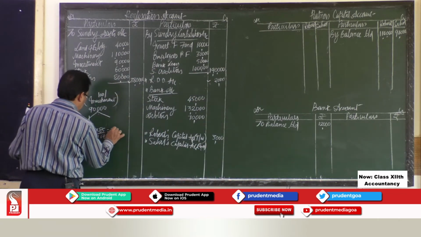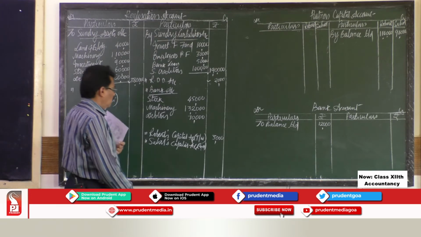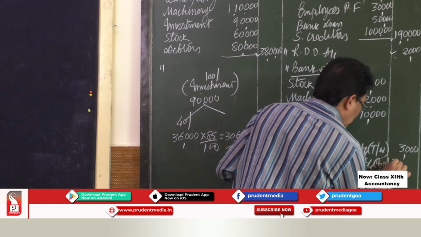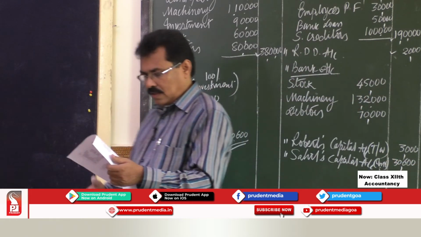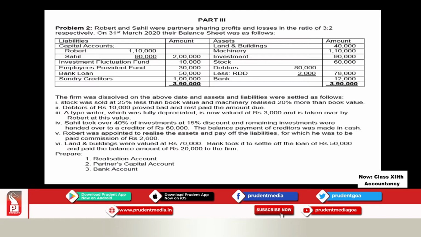That is 30,600. So you have to put that 30,600. And the remaining investments were handed over to the creditors. So that we will see later on.